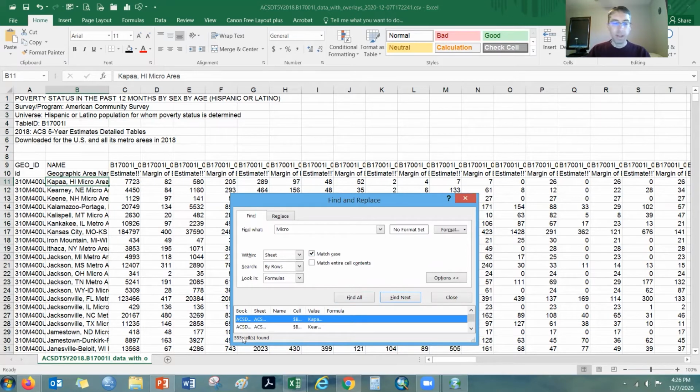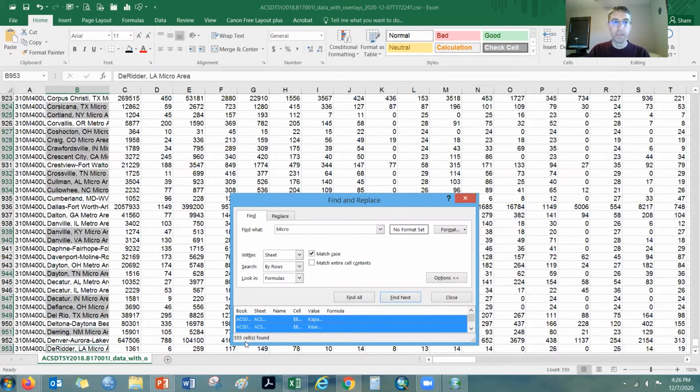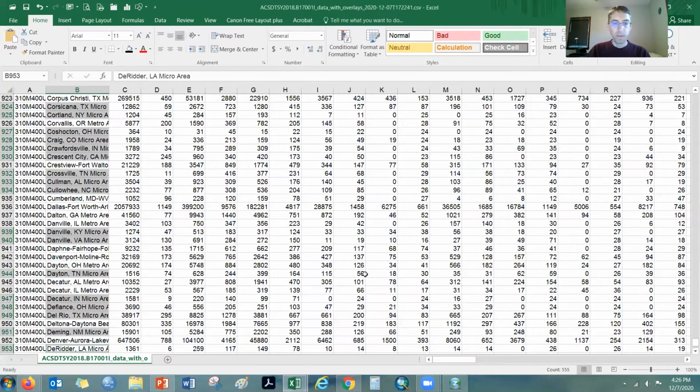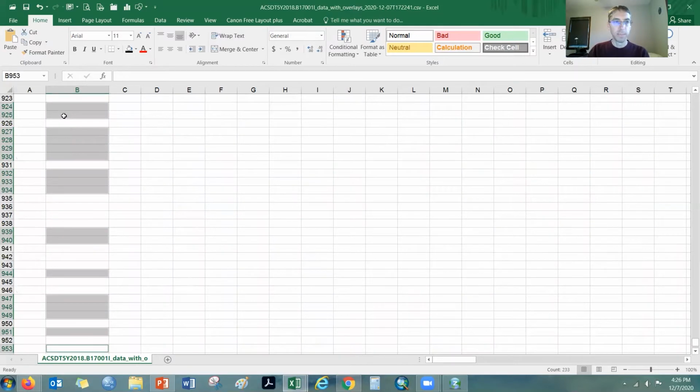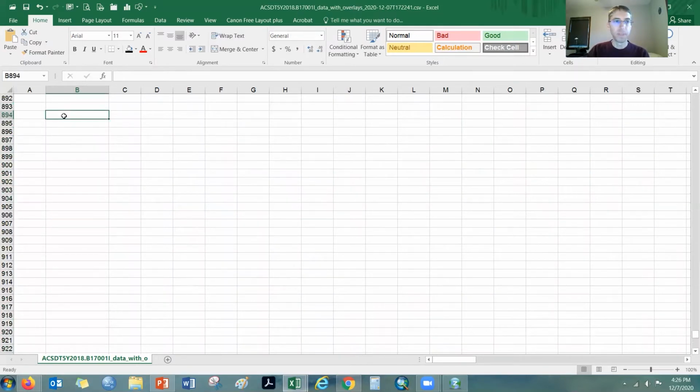Now this is a tip that I learned from the Census Bureau themselves. If you hit Control A, it selects all of those particular cells. Okay, and again, I'm not interested in these ones, so I just have to clear them out. From there, you can hit Control minus, which pops up this menu, and you can delete these entire rows. And I'm going to repeat this one more time because we also have Puerto Rico metros in here, which we're not interested in. So get rid of the entire row of the micros, and that significantly limits our database.